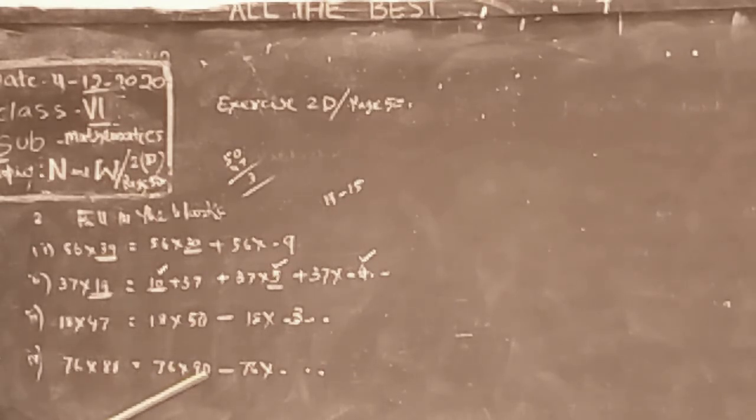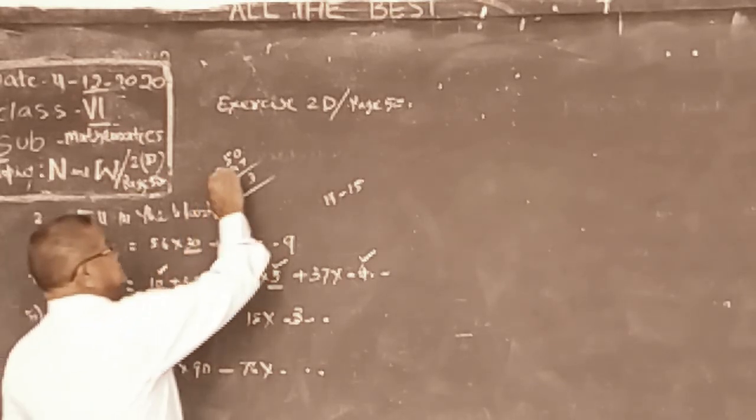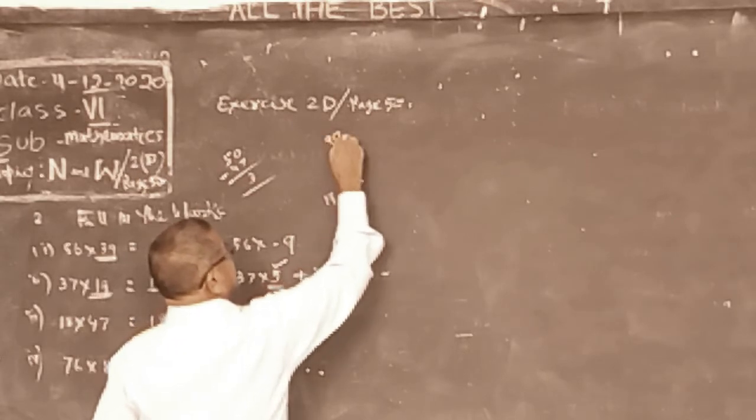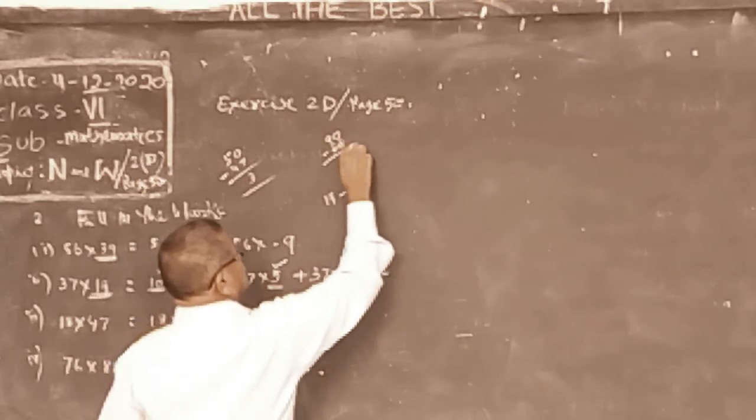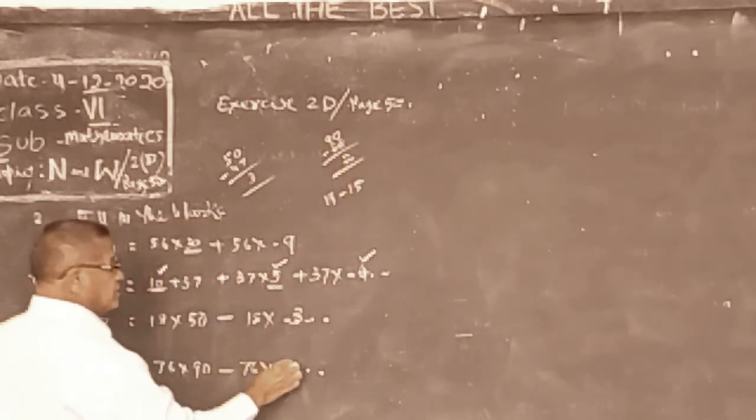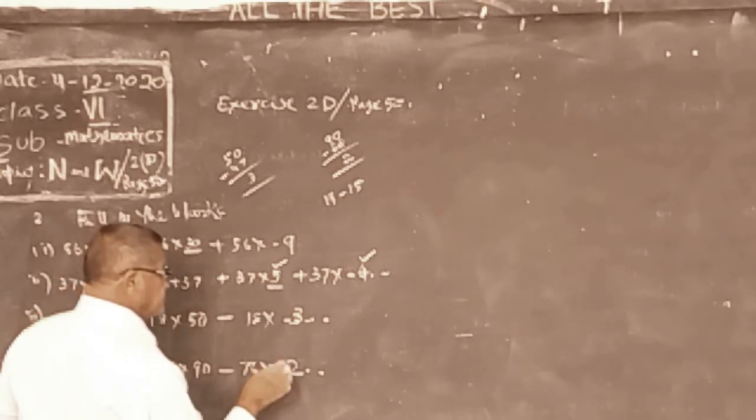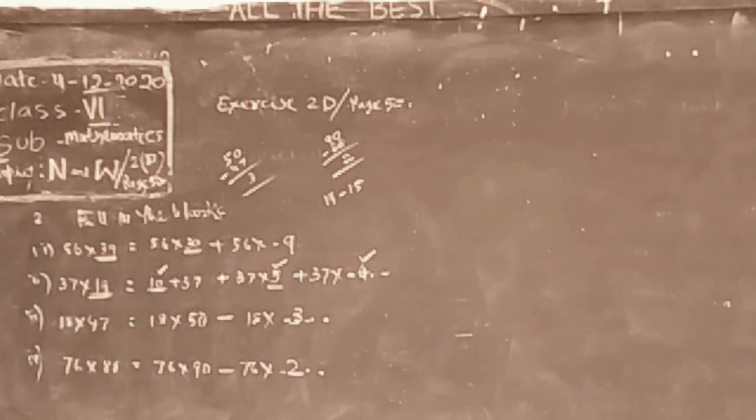But given is 90. 90 minus 88, you will get only 2. So subtract here 2. Thus, in the blank, it will come under this property.